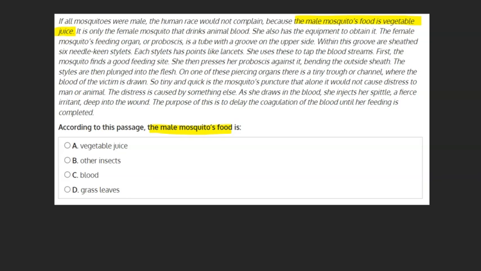Other insects are not mentioned in the paragraph, and therefore can be crossed off as a choice. Blood, while mentioned in the paragraph, is mentioned in the context that it is only the female mosquito that drinks animal blood. Because this question is asking about the food of male mosquitoes, this can be eliminated as a choice as well. D, grass leaves, again, are not mentioned in the paragraph and can automatically be marked off. Therefore, we are left with our original choice, A, vegetable juice.